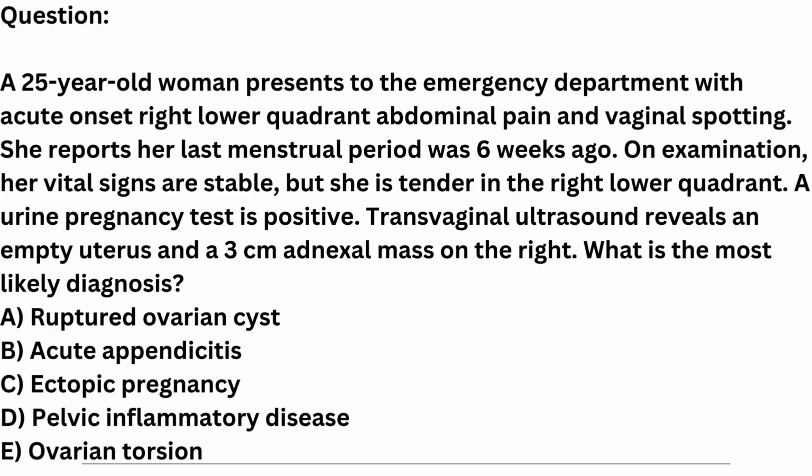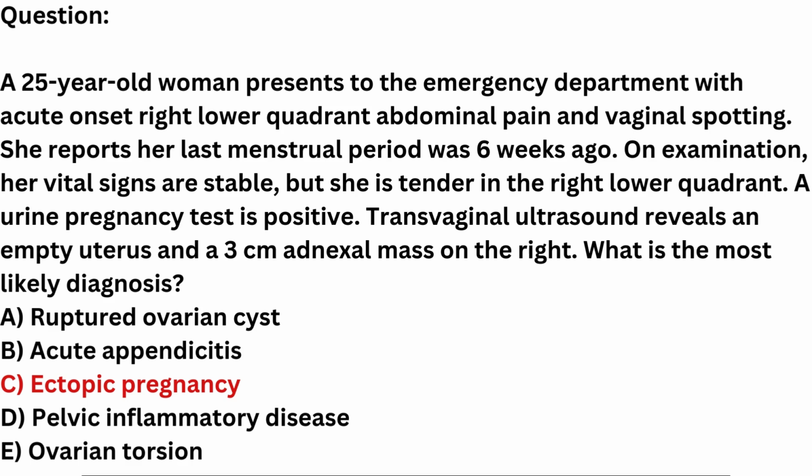A. Ruptured ovarian cyst. B. Acute appendicitis. C. Ectopic pregnancy. D. Pelvic inflammatory disease. E. Ovarian torsion. Correct answer is C. Ectopic pregnancy. This patient's presentation is classic for an ectopic pregnancy, a condition where a fertilized ovum implants outside the uterine cavity, most commonly in the fallopian tube.